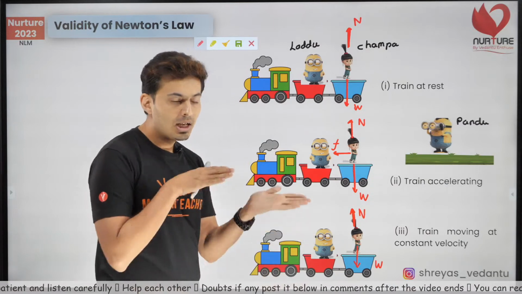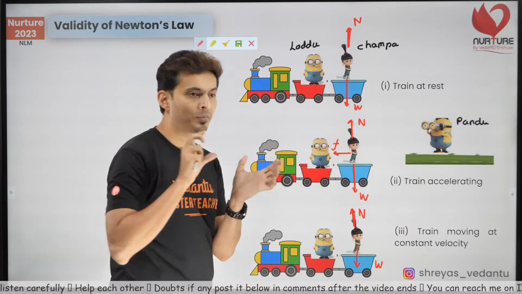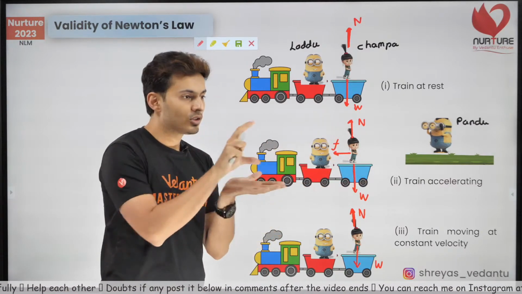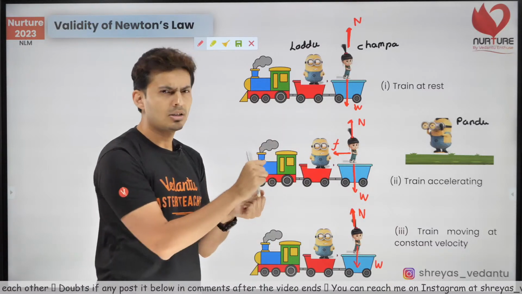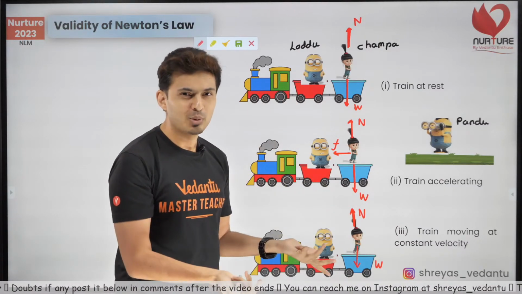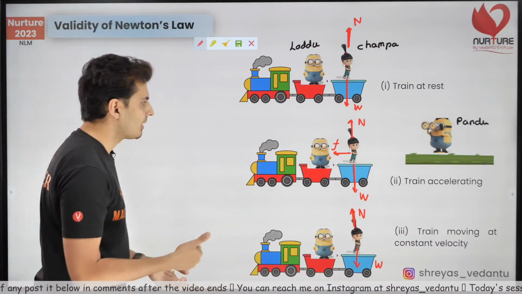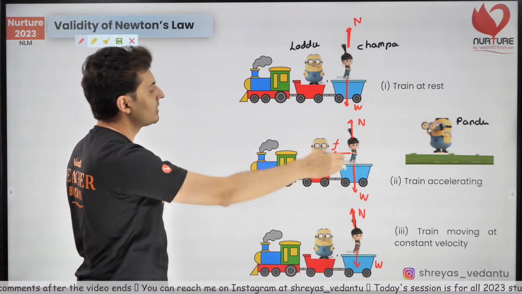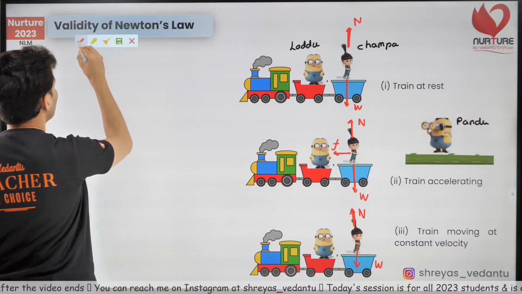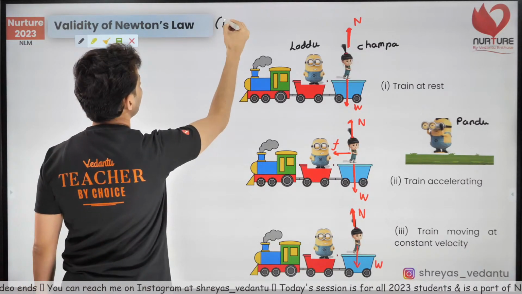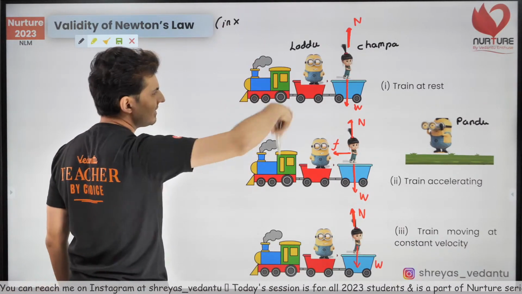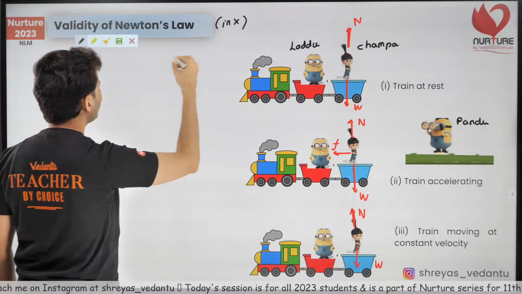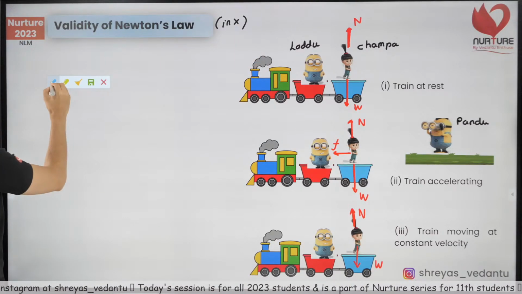There will be no friction because there is no change in momentum. They are maintaining their inertia. So if there is no retardation, no acceleration, why would you simply apply force, right? So it doesn't make sense. Great. Now, if I ask you to write Newton's laws in the x direction, so we are going to apply Newton's laws in x direction because there is nothing happening in y.